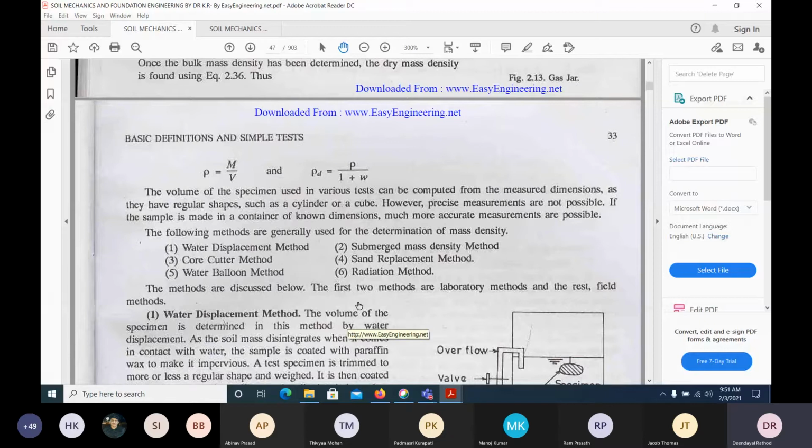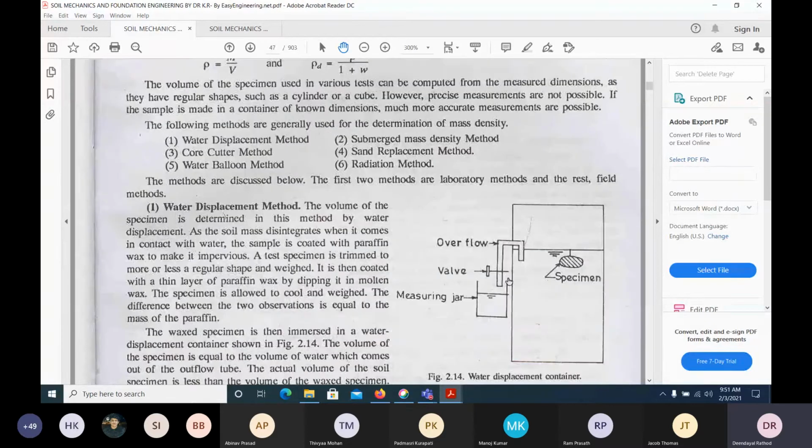There are other methods also, like the water displacement method. We keep the sample soil submerged in water and collect the displaced water. How much is displaced will give the volume. But soil will dissolve, right? In that case, what will we do? The soil would be waxed. In this method, paraffin is used for waxing the soil. First the soil is put in wax, and after it hardens, it is placed into the beaker like this, and that will give the volume.